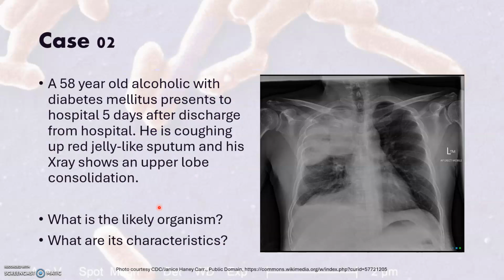Here's a second patient, a 58-year-old alcoholic who presents coughing up red jelly-like sputum. And when we look at the X-ray, it's an upper lobe pneumonia with some bowing of the horizontal fissure. Pause the video and answer the questions.